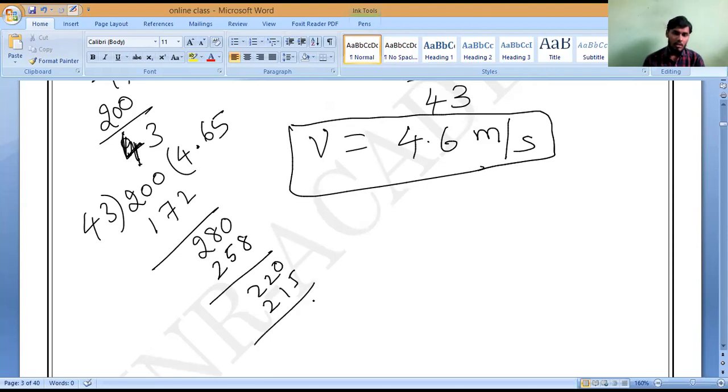So like this it is going on. So you can leave it. So 4.65 meter per second you can write. That's all, your answer.